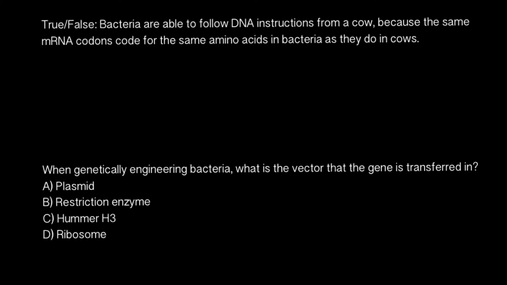And at first glance it looks like a true statement, because really messenger RNA codons code for the same amino acids in bacteria and in cows. But still, messenger RNA from the eukaryotes, and cows belong to the eukaryotes, cannot be expressed in bacteria, which belong to the prokaryotic group, because, and here is a drawing that would explain.